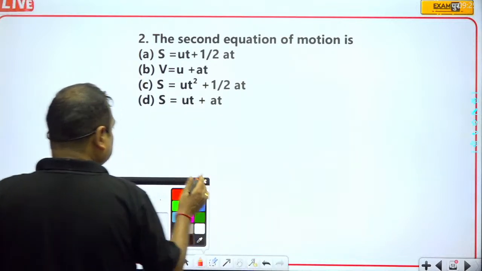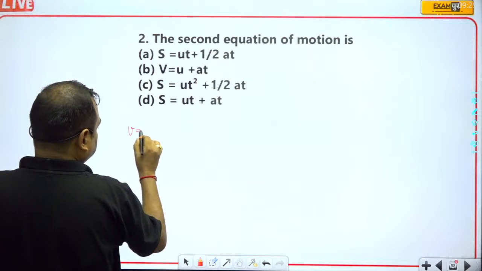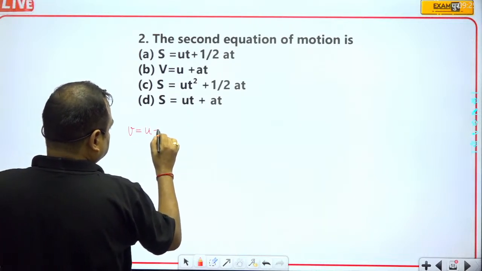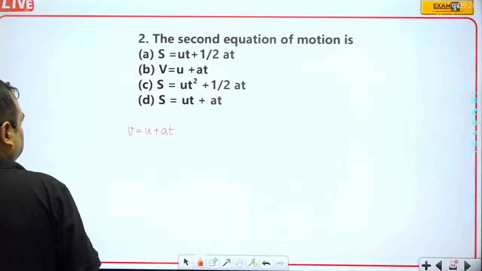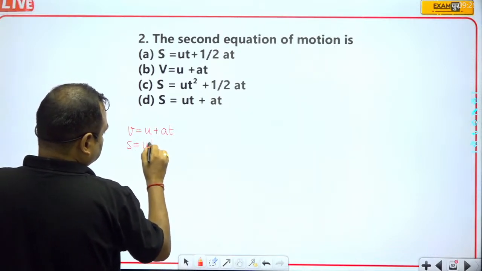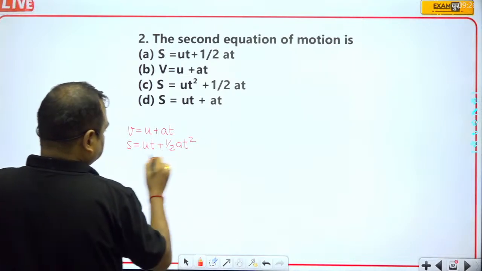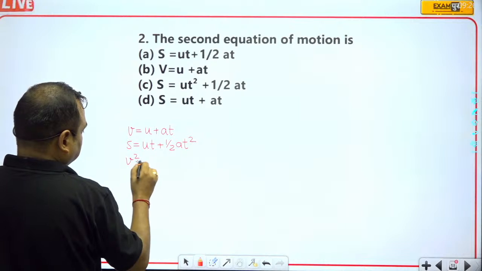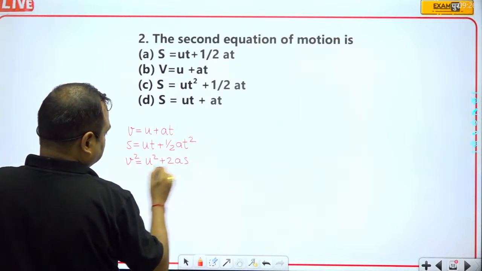First of all, you should know about the first equation of motion, that is V is equal to U plus AT, and then S is equal to UT plus half AT square, and then you have to memorize it. V square is equal to U square plus 2AS.